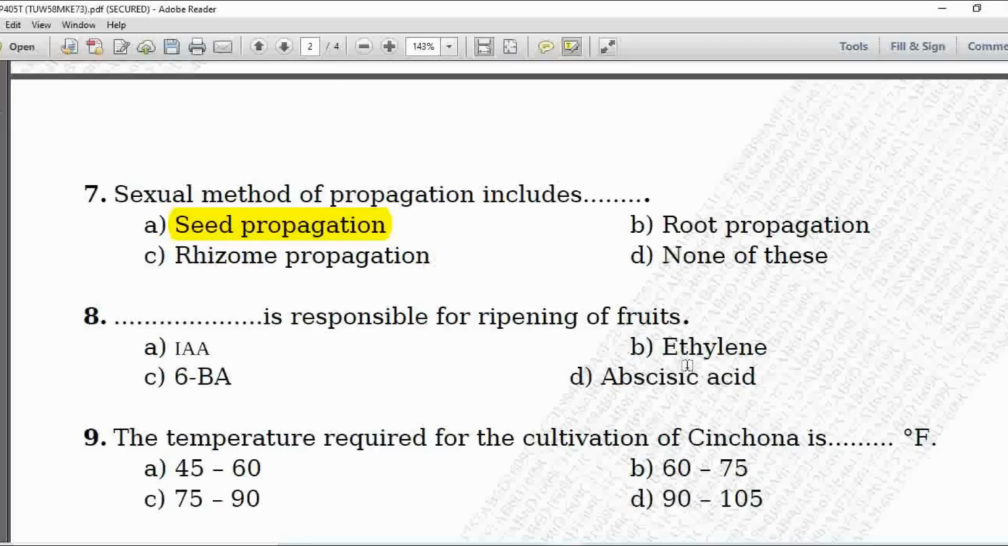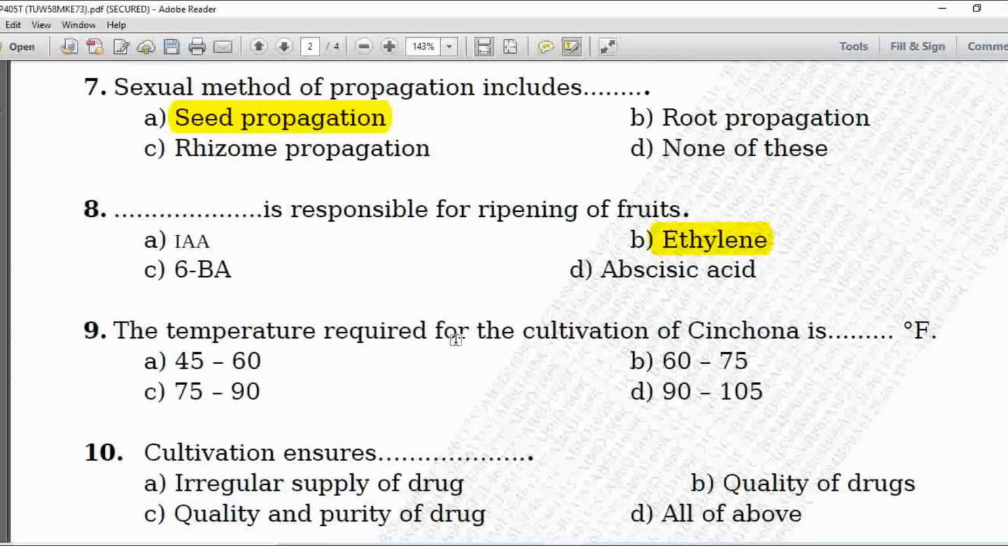MCQ 8, dash dash is responsible for ripening of the fruits. Option A is IAA, B is ethylene, C is 6BA and D is abscisic acid. Here the compound which is responsible for the ripening of the fruits, that is ethylene. So option B is correct.